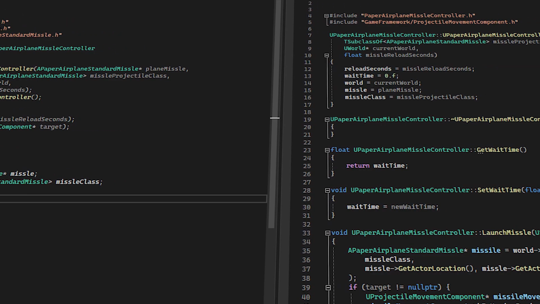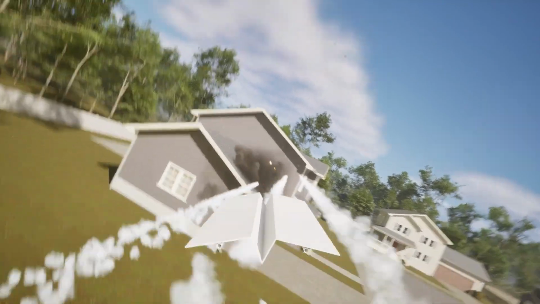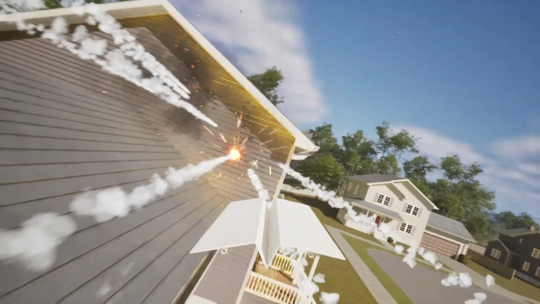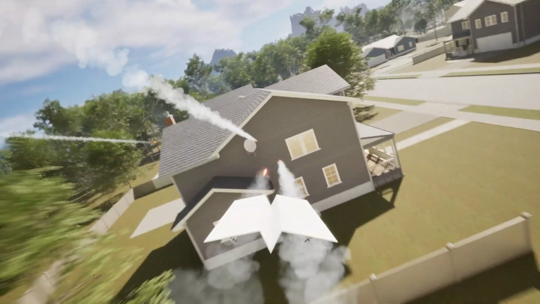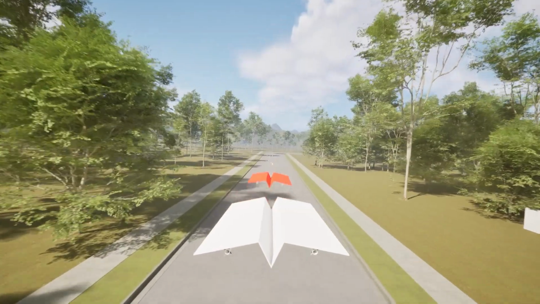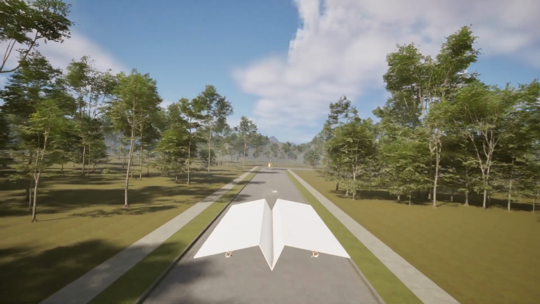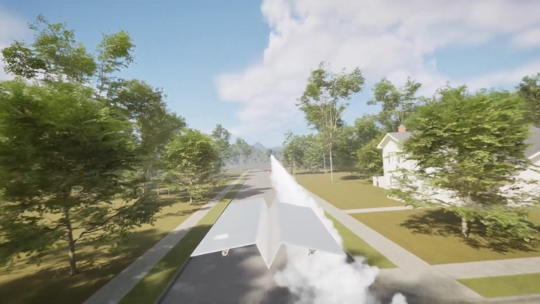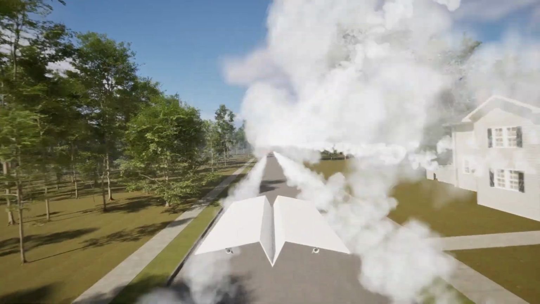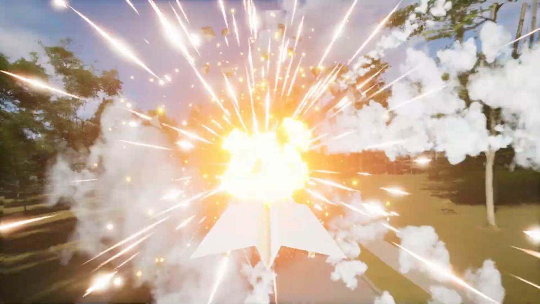Anyway, I did a bunch of boring code, and now we can do this. Yeah, this is what I'm talking about. Destruction. The plane still goes through the houses, but what can I do? Fix it? Nah, I'm too busy enjoying the explosions. And most importantly, now we can shoot down red planes, because, well, fuck red planes. And we can shoot them down with missiles as well, of course, even if I struggle to hit them a bit. Okay, I'm not that good with these missiles.